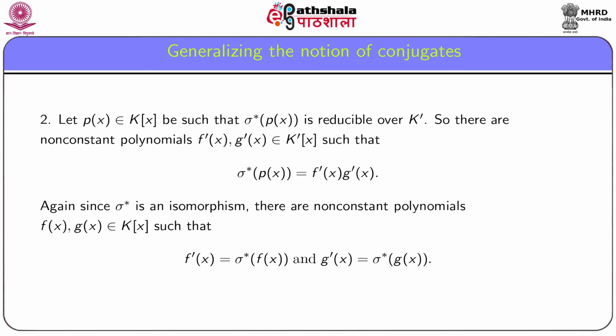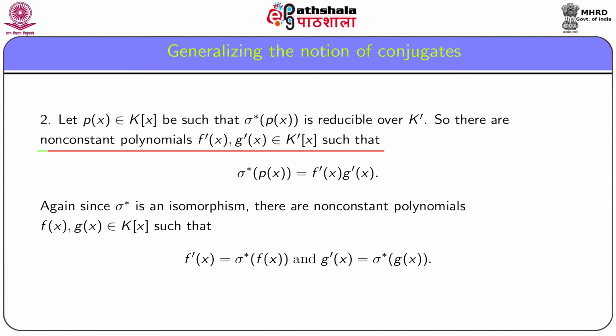Now, to show that if p(x) is irreducible over K, then p star (x) is also irreducible over K dash. Let p(x) be an irreducible polynomial over K, and suppose that p star (x) is not irreducible over K dash.